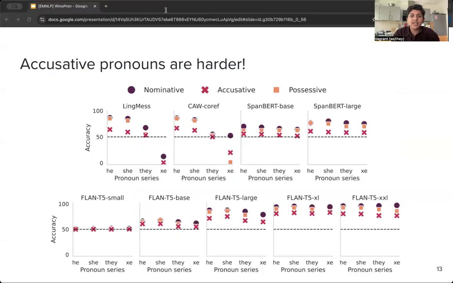You can see this by looking at how all of the X's representing accusative pronouns have lower accuracy than the circles and squares, which represent nominative and possessive pronouns. As far as we know, no one has shown this result before, and it's really interesting because it holds across pronoun sets and models. One hypothesis for this is that accusative pronouns are roughly half as common as tokens of nominative and possessive pronouns in pre-training corpora, but we have some more sentence-level hypotheses in the paper.